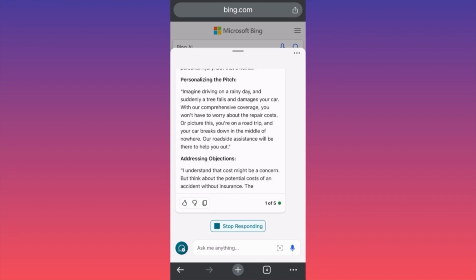Anyway, I think we got plenty of replies and we got the point proven that this is how you can utilize the Copilot from Microsoft AI to create not only business plans and business strategy, but you could also create a sales pitch.